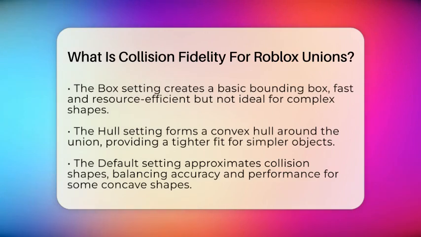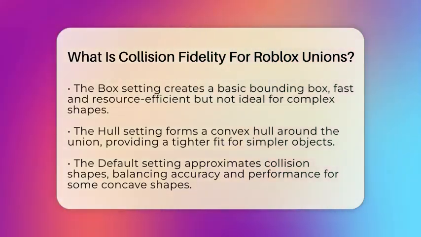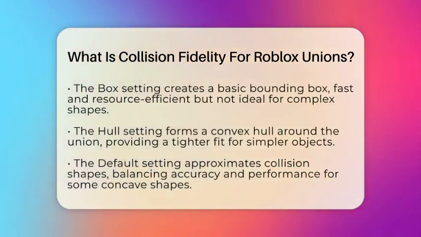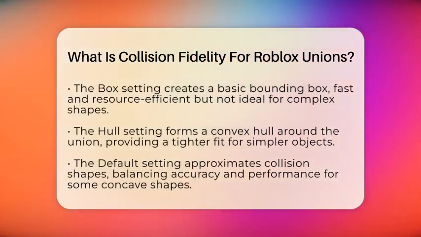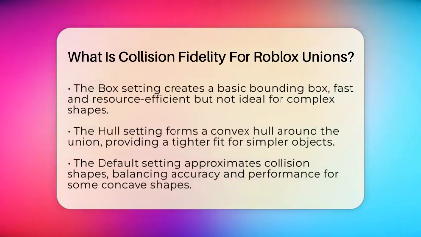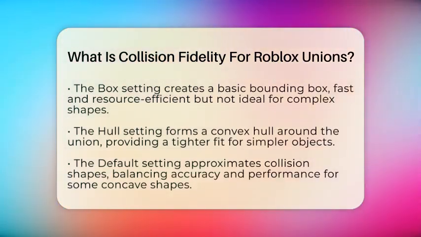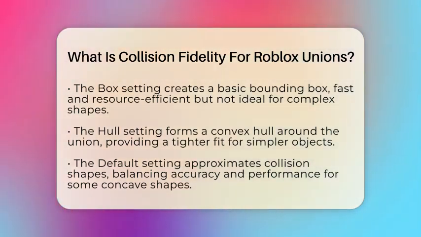Then we have the default setting. This produces an approximate collision shape that can handle some concavities, striking a balance between accuracy and performance. For those who need the most detailed collision shape, there is the Precise Convex Decomposition setting. This closely approximates the actual geometry of the union. However, it requires more processing time and can impact game performance.